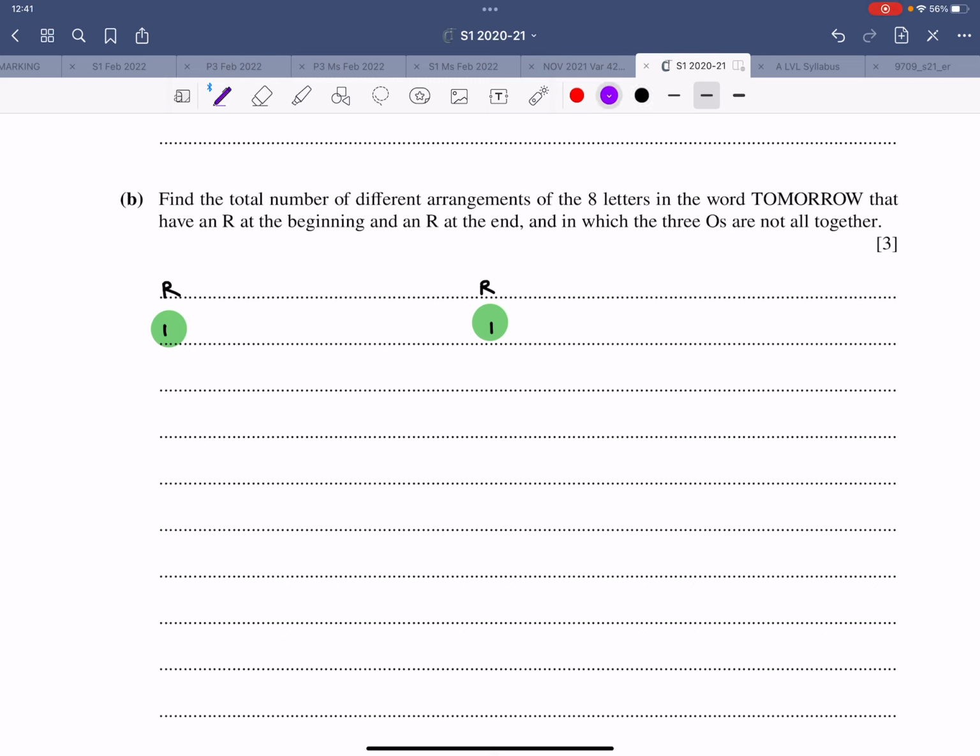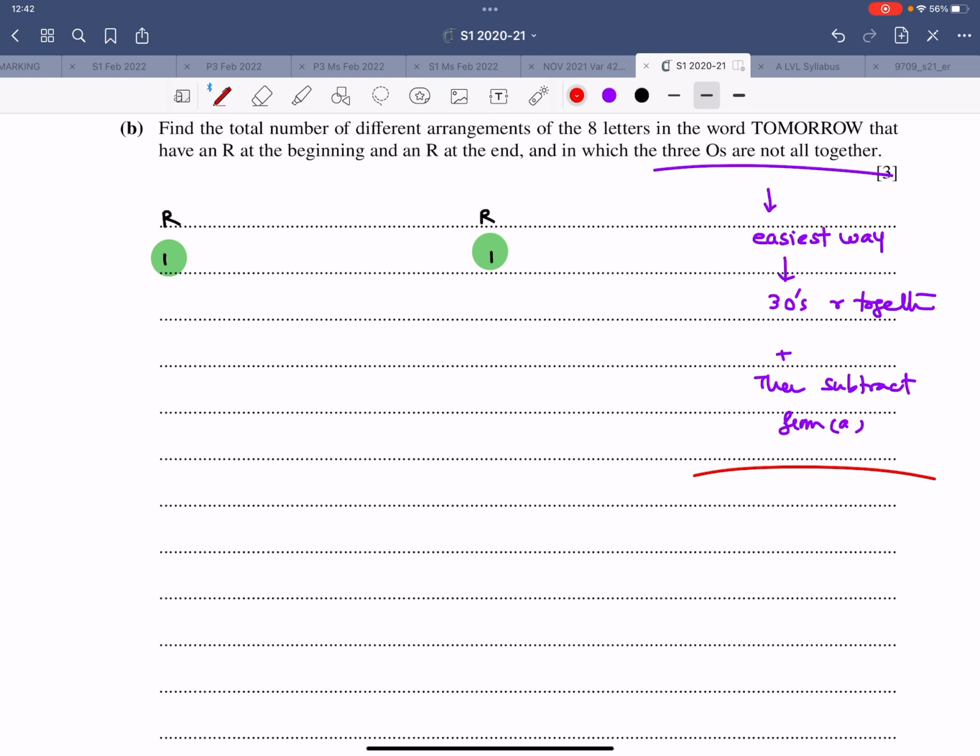That means the easiest way, there is more than one way. The easiest way is to find 3 O's together and then subtract from part A. That is the easiest. If someone is more interested, there is a video which I'll place in the comment box, and in that one I have explained the other way also. Also, this question is very similar to this question that came earlier about the word green gauge. Do look it up.